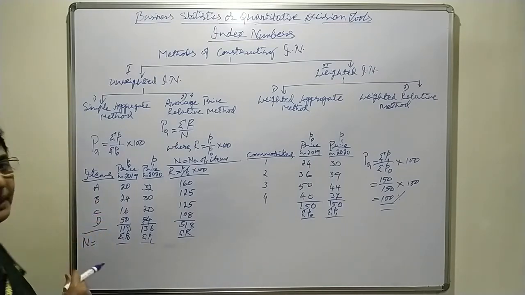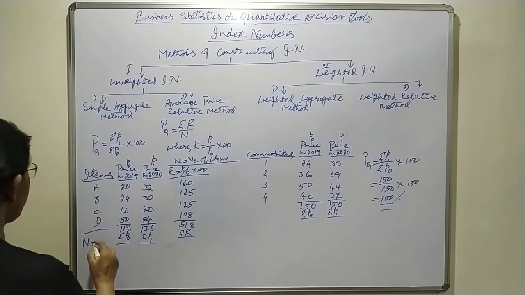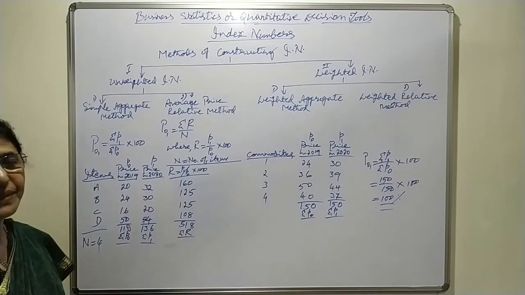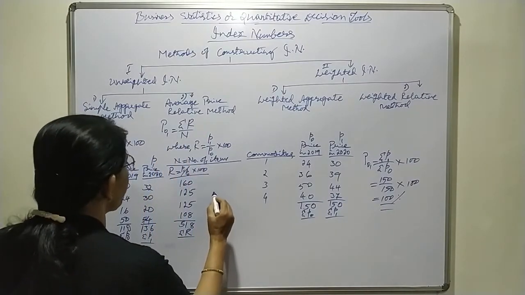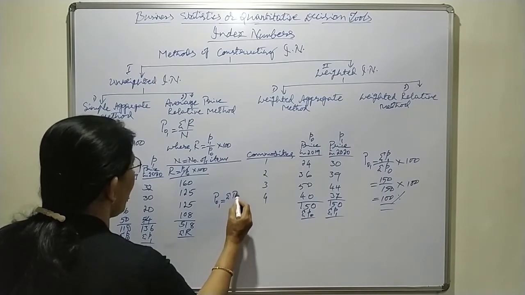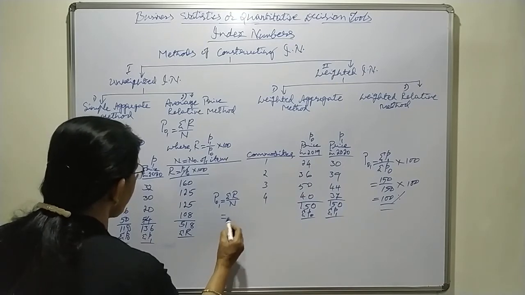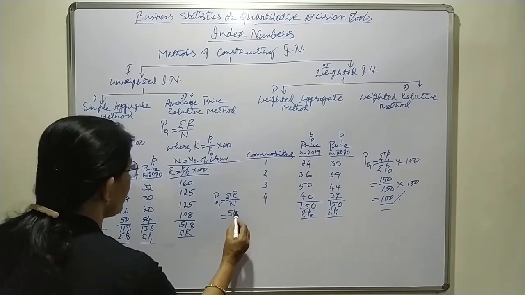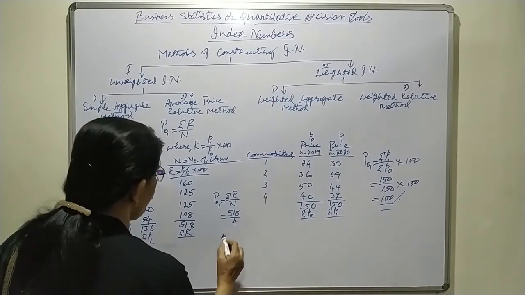How many commodities or items are given? 4, isn't it? Now you have to apply this formula, P01 equals sigma r divided by n. Sigma r is 518, divided by n, number of commodities, 4.